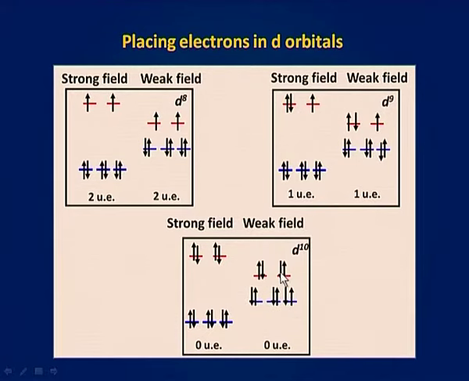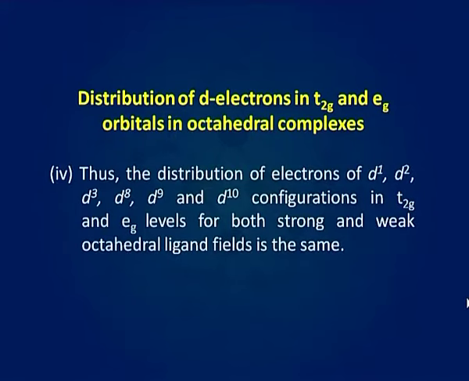Therefore, the electronic configurations for stronger field and weaker field are the same and no unpaired electrons are there in both the cases. Thus, the distribution of electrons of d1, d2, d3, d8, d9 and d10 configurations in t2g and eg levels for both strong and weak octahedral ligand fields is the same.